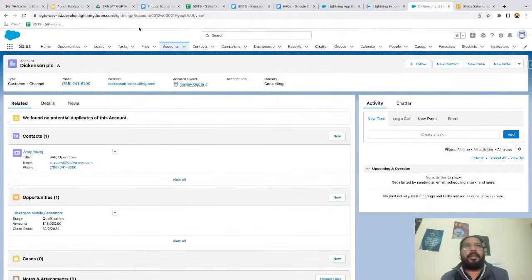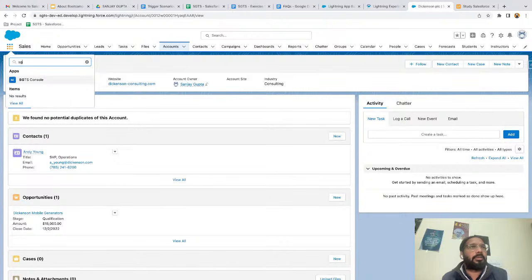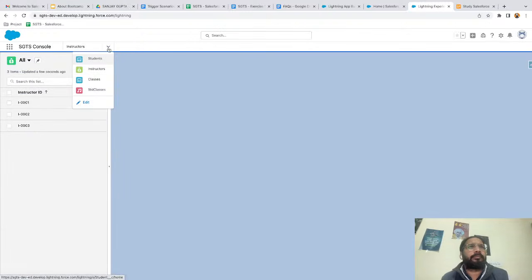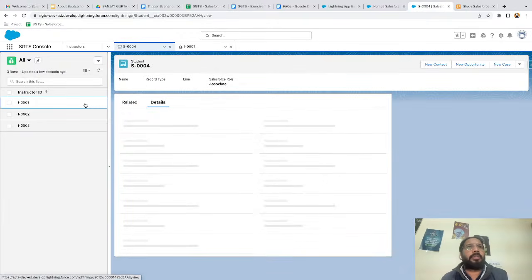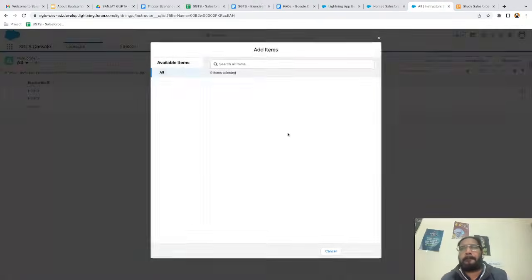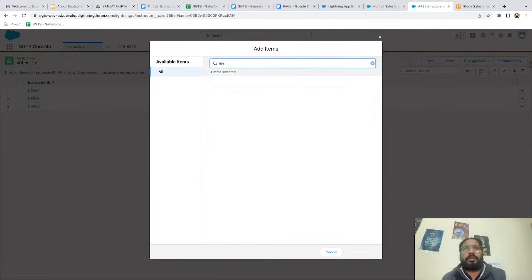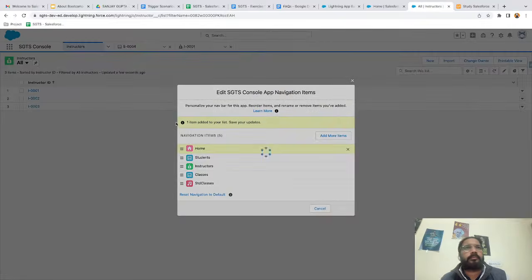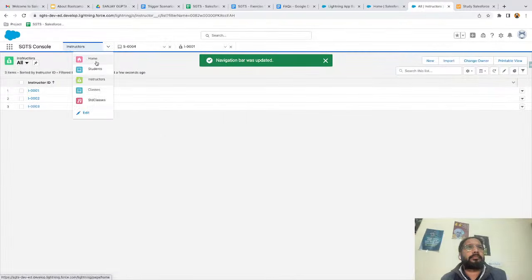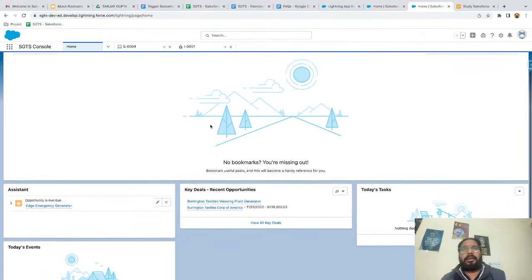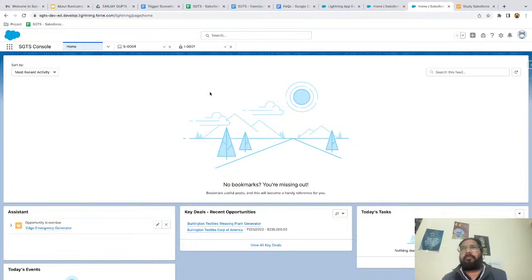And if I go and open console application, so let's see what is happening here. Okay, here also it is not available. So what you can do, just add it, and you can search for home, add it. So this way you will have home page here as well. So we added five components, so those are visible here.